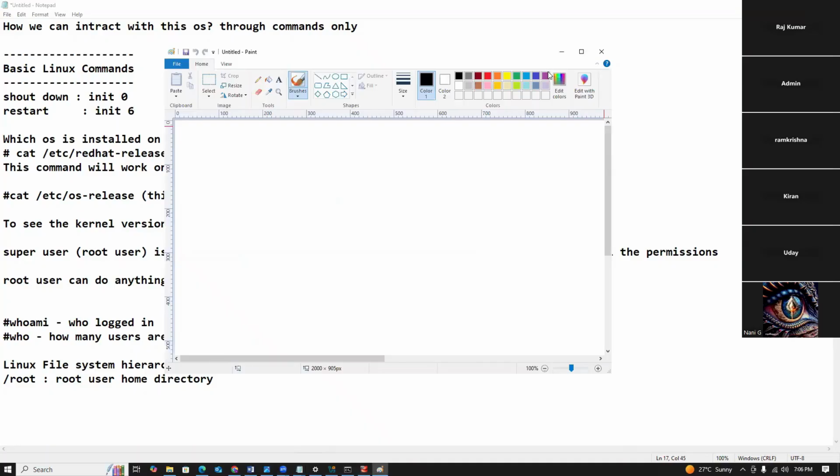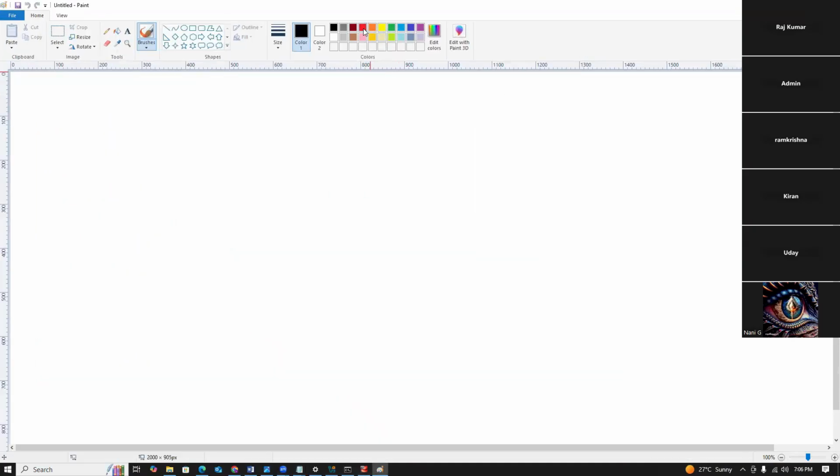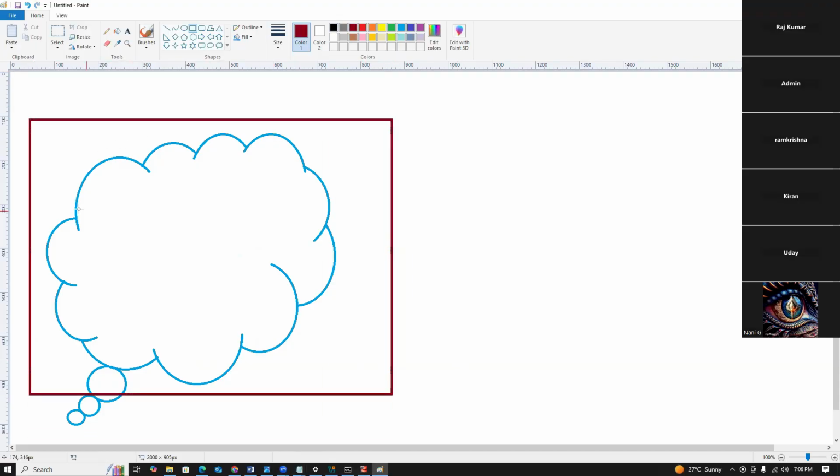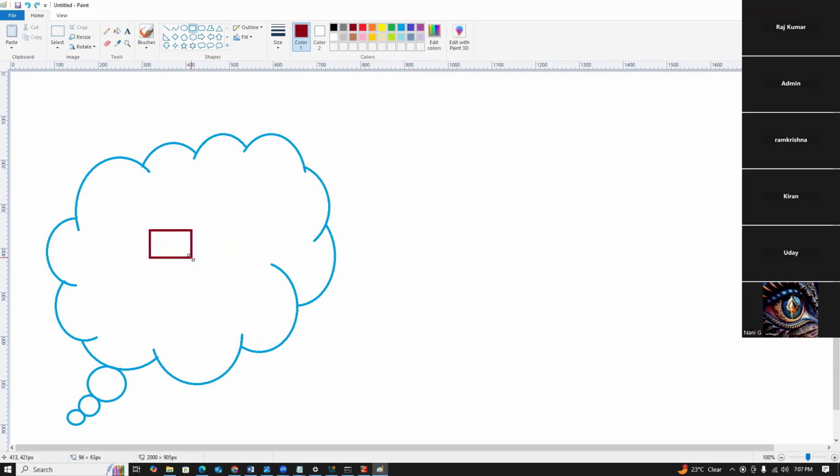Data center where we keep the servers, guys. So we keep the servers in the cloud or data center, right? For example, this is the server. Yeah, this is the cloud, right?